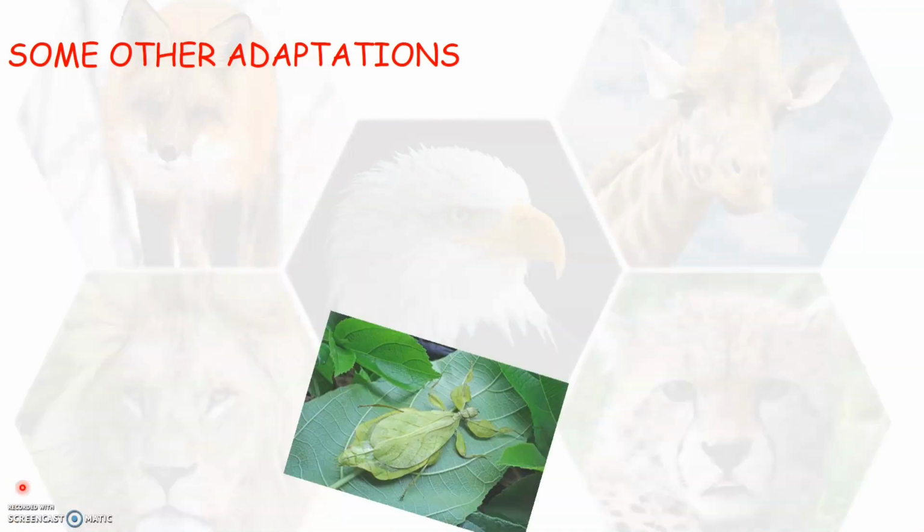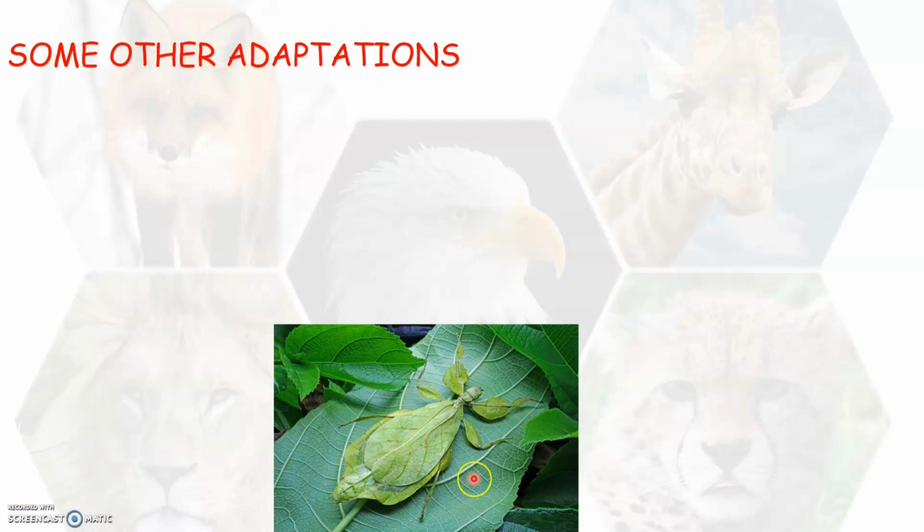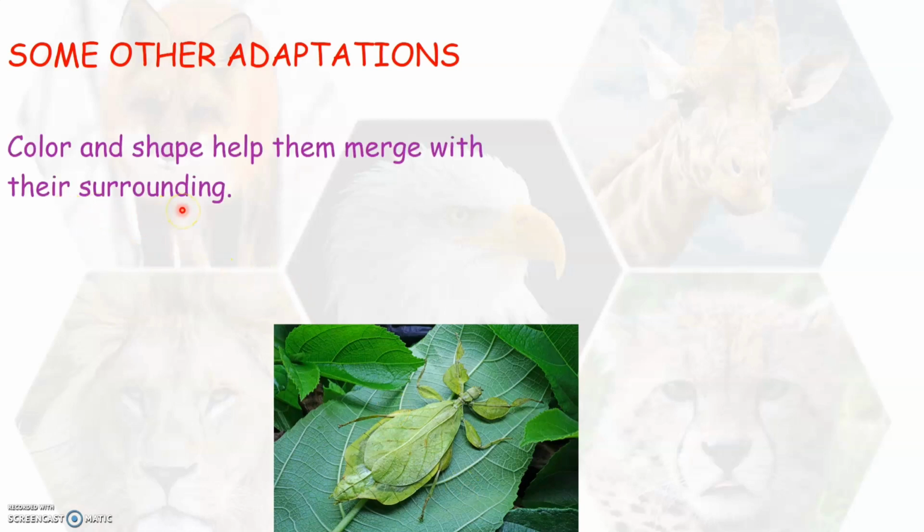Now, look into this picture here. Do you notice an insect here? Or have you thought that all that are present here are leaves alone? Some of you would have left it unnoticed, isn't it? Yes, this is because the color and shape of this insect that you see here is just like that of the leaves that are present here, isn't it? Yes, so the color and shape of some animals will help them to merge with their surrounding.